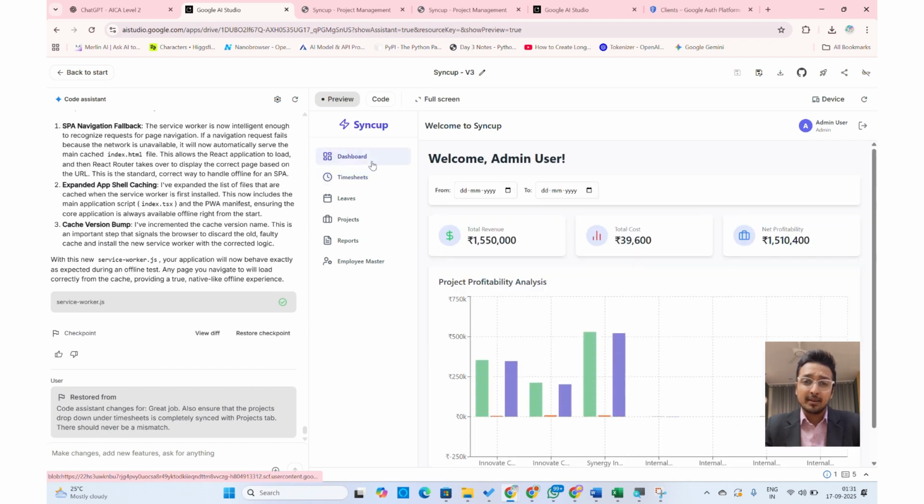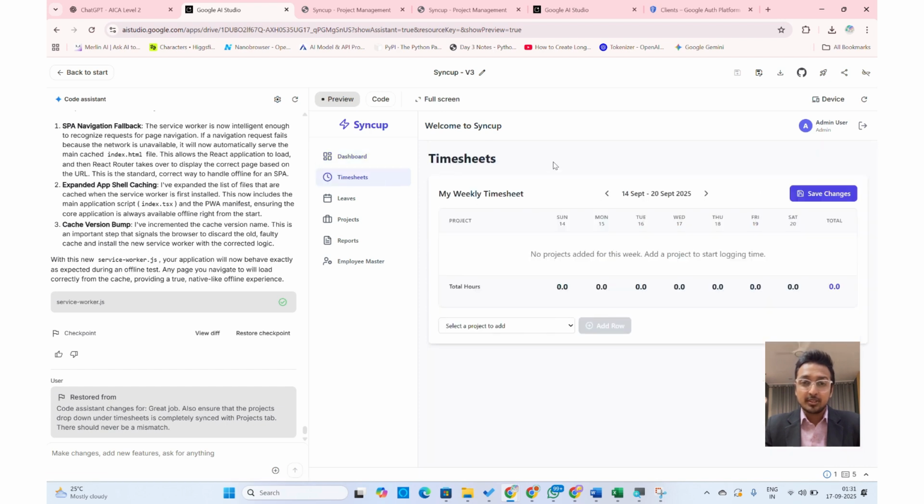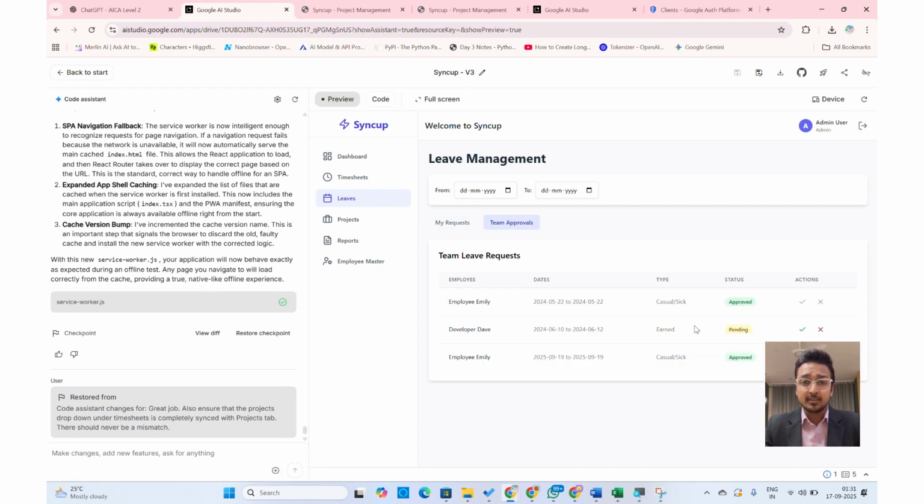Dashboards, giving quick graphs about the profitability of individual projects. Timesheets, again, if the admin wants to file their own timesheet. Leaves, to apply the leaves and the corresponding approvals, which we'll just see in a minute.